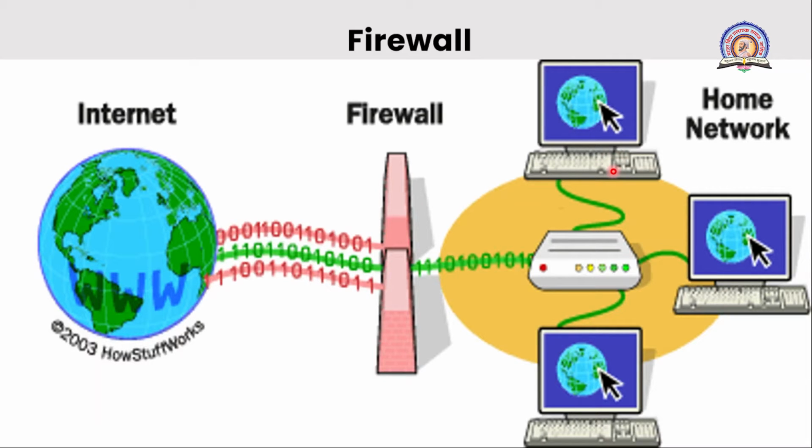Here, the firewall is a network security device which monitors incoming data as well as outgoing network data traffic, and it decides whether to allow particular data or block the data incoming from the internet, meaning this public network, as per the defined set of security rules.